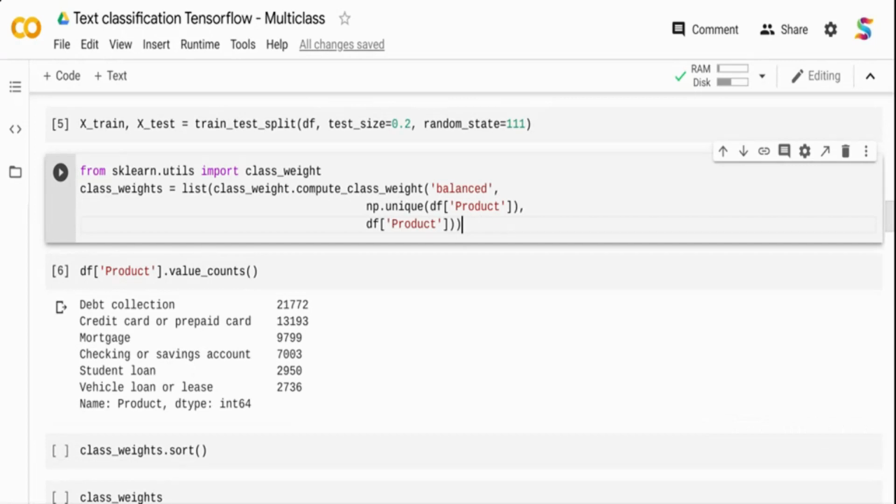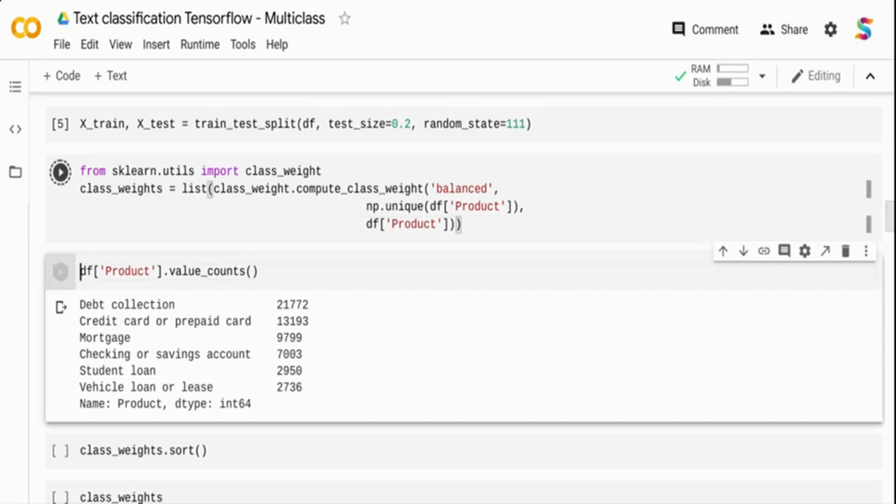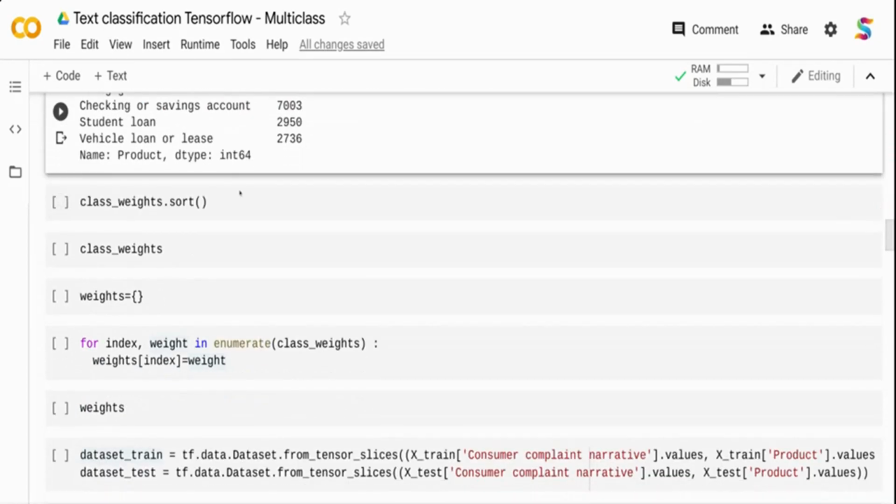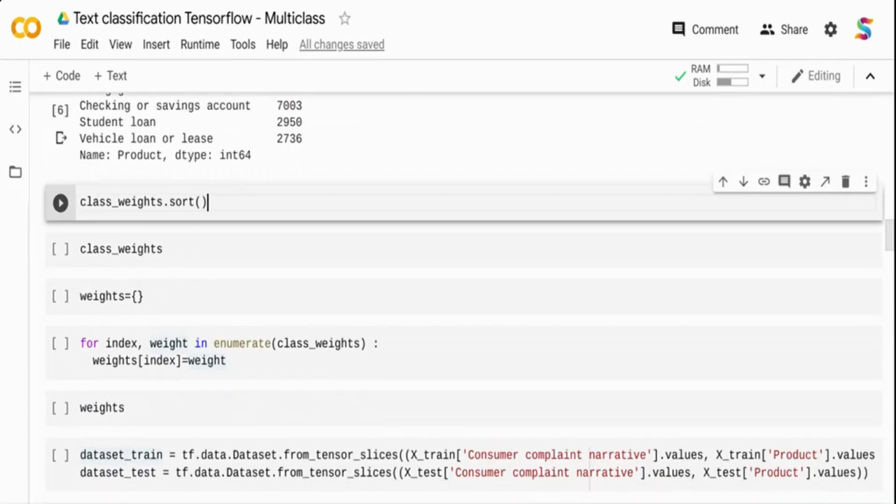So let me run this one, sklearn utils class weights, and then I will visualize the output weights. Wherever the classes are highly represented, it's going to assign a lesser weight. And wherever the classes are represented in a lower number, it's going to assign a higher weight. That's what it's going to do. So I'm going to print the next two lines. I'm going to sort the weights, and then I'm also going to print class weights.